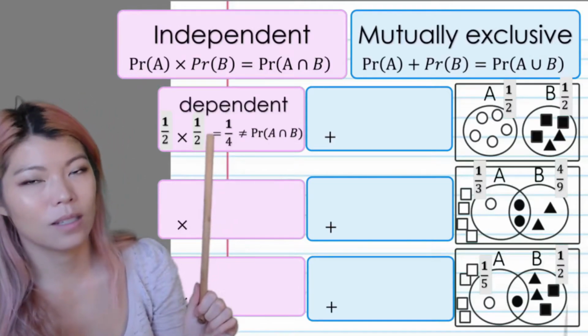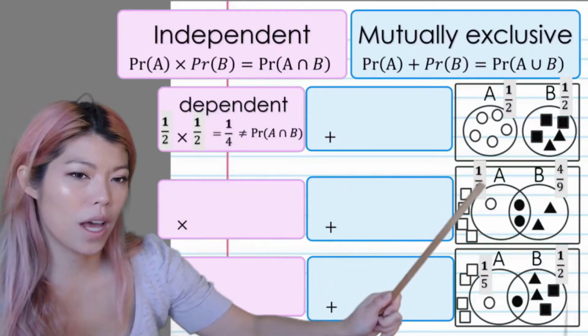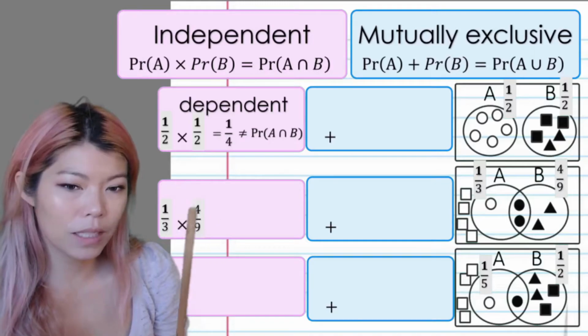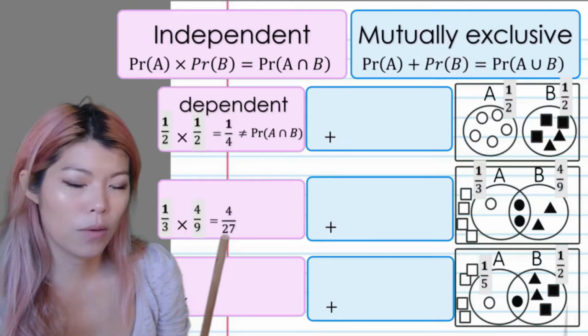Not independent, so dependent. So this one, a third times 4 over 9, is the independence test. So when we multiply, we get 4 over 27.